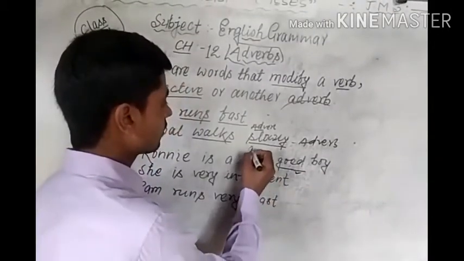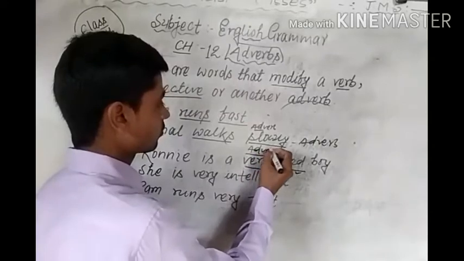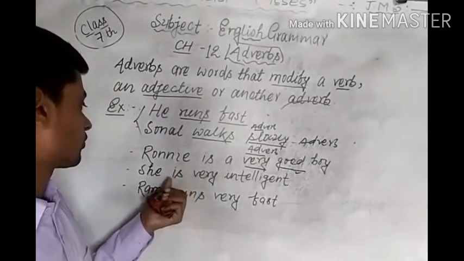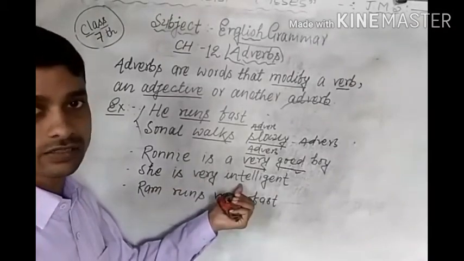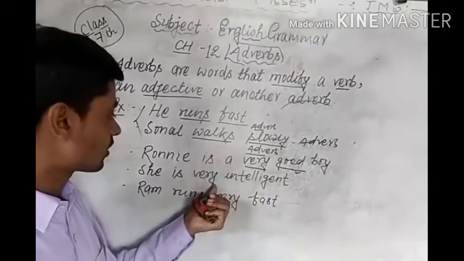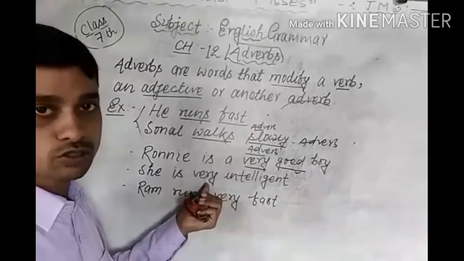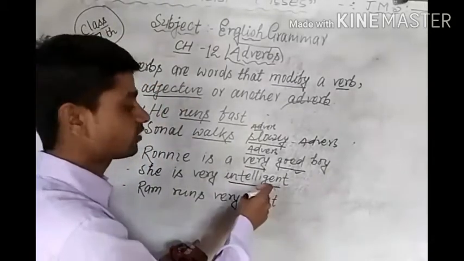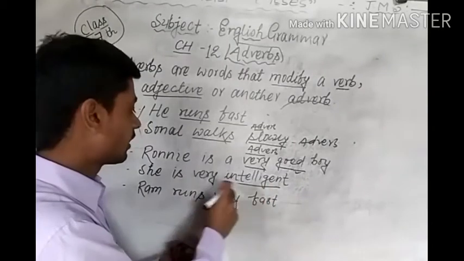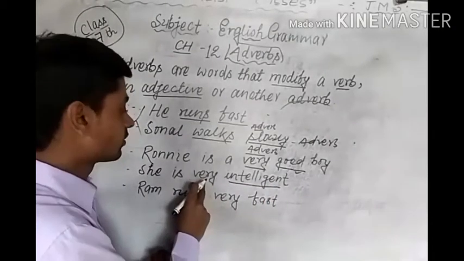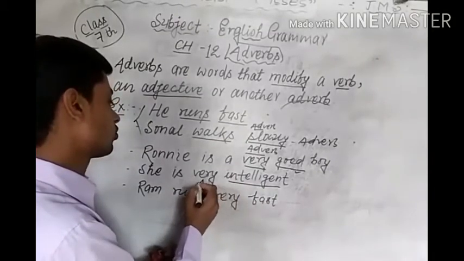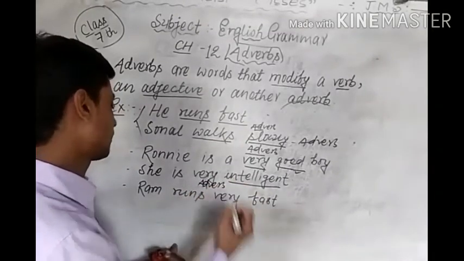So very is the adverb here. Now the next example is the same. She is very intelligent. In this example, the word very is also modifying the quality of intelligent. Intelligent is the adjective, and very is the adverb that shows the quality of intelligent. So very is called an adverb here.